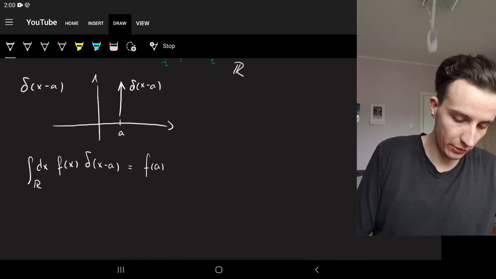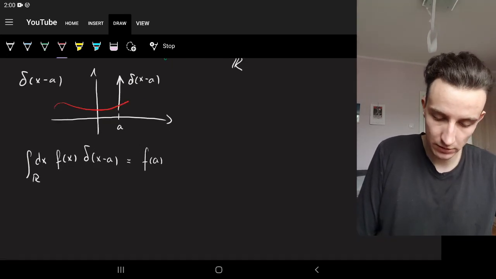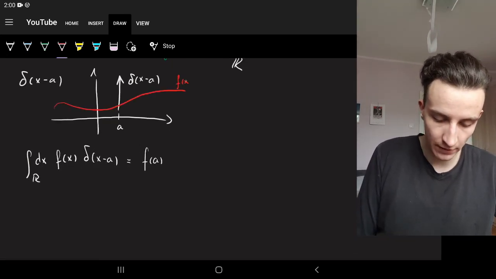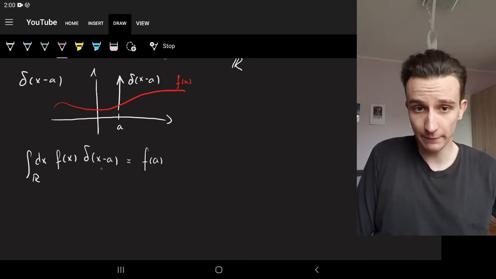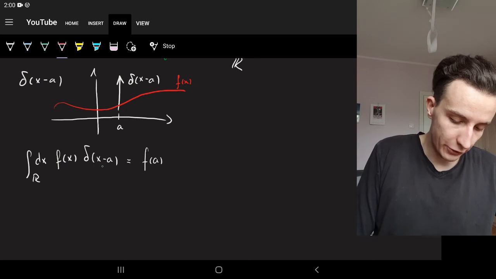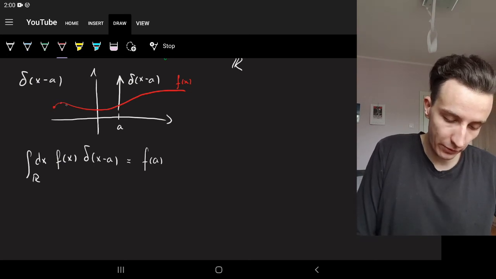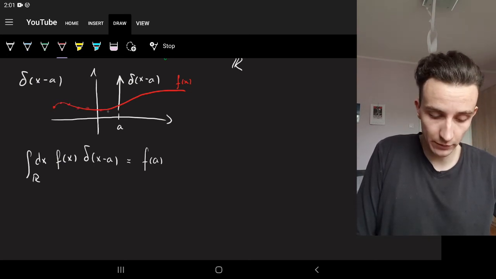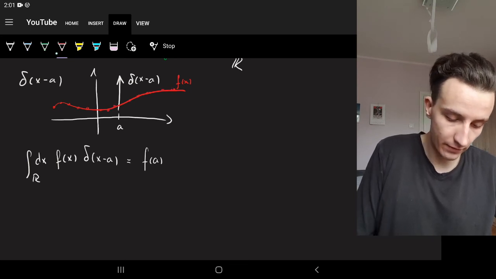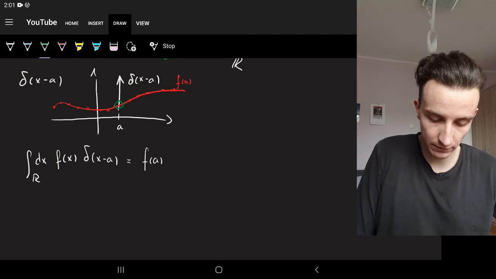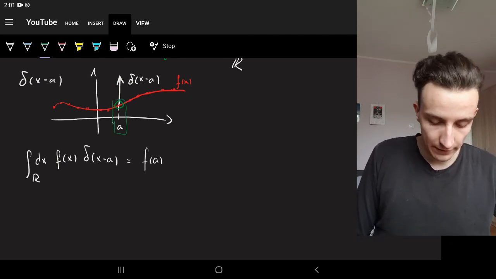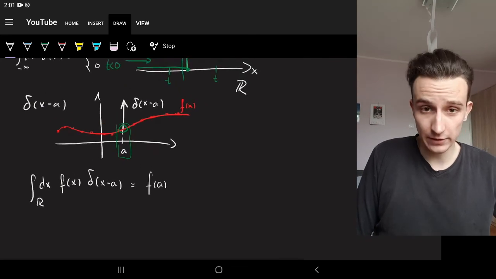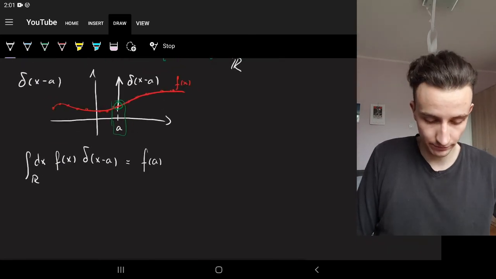Well, imagine you have some function. This is f of x. And since you're multiplying it with delta of x minus a, that means that you're multiplying it with 0 at every point, multiplying it with 0 at every point except for this point. And that's a, right? So at a is the only time that delta of x minus a is not 0.